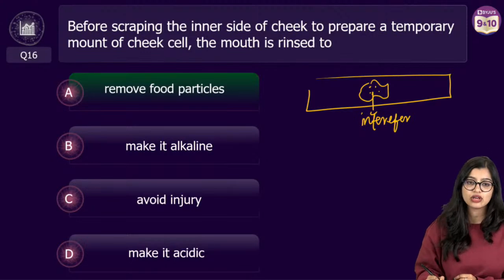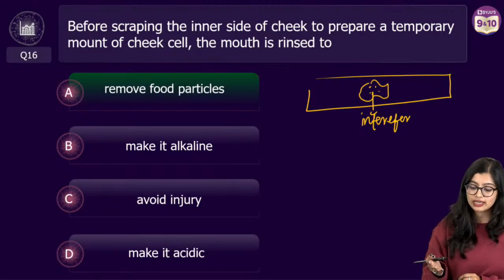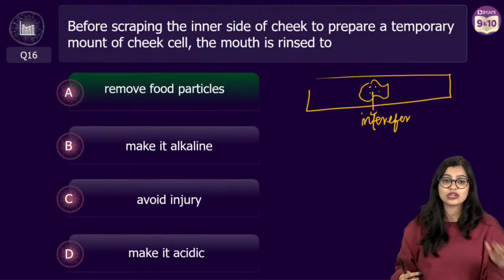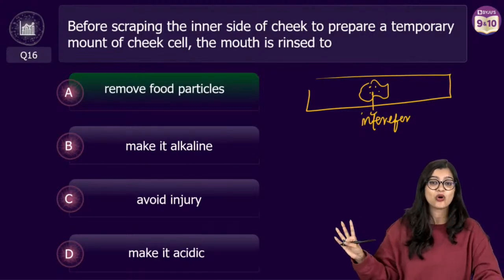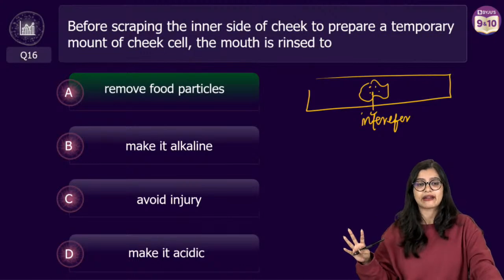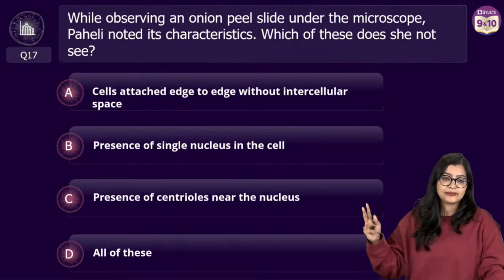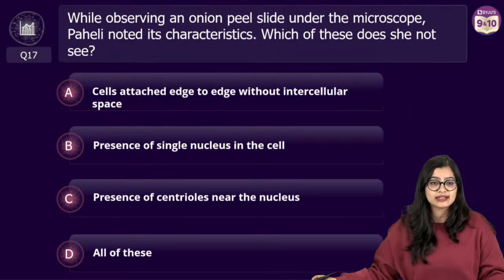It will interfere with your result, which is why in this particular case, you need to cleanse it, right? You need to cleanse your mouth so that you get a proper sample. I told you, don't overthink this. The answer was very direct. Okay? Next one. Ma'am, I'm not able to understand the question.